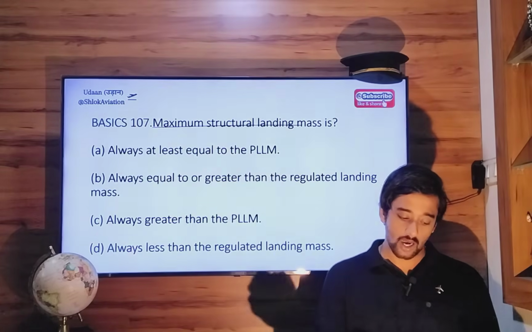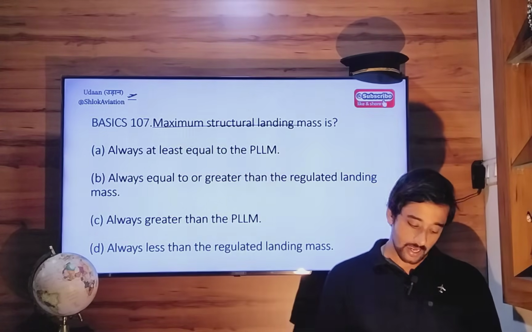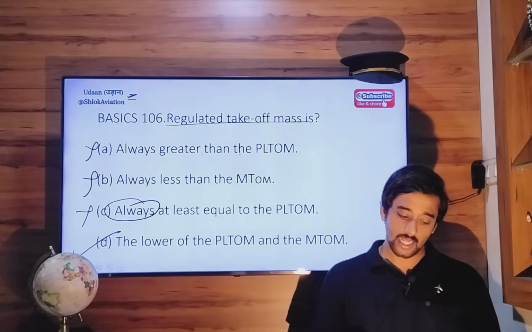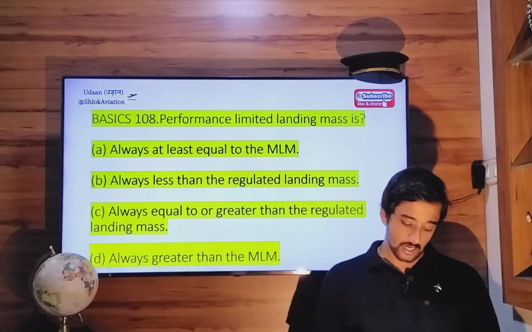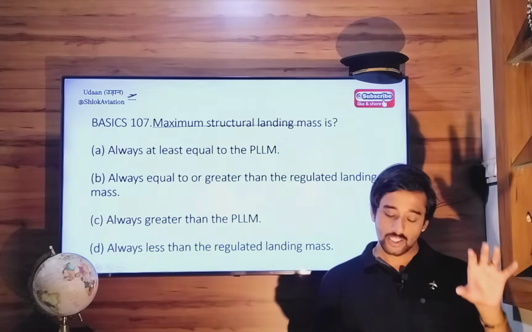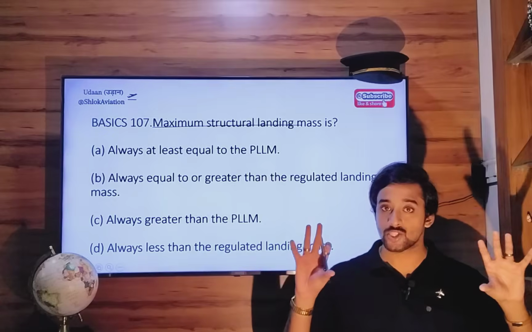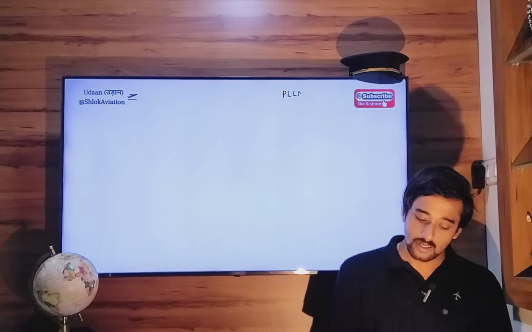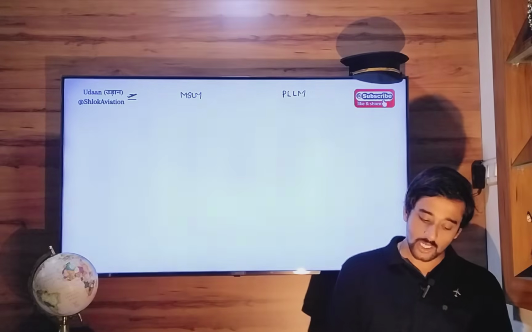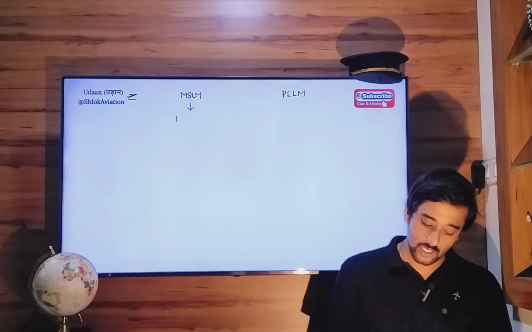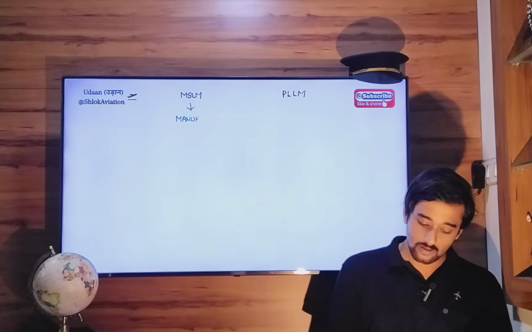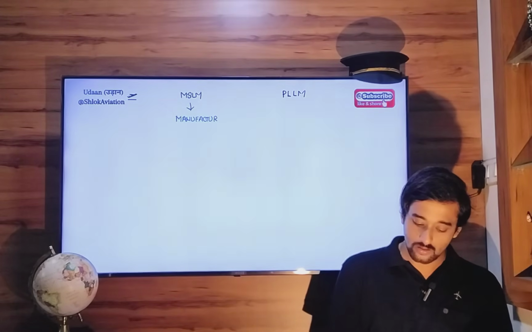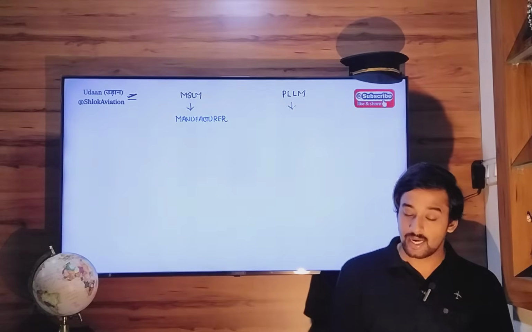Maximum structural landing mass is what? Now again, just like the performance limited takeoff mass and maximum structural takeoff mass, we have performance limited landing mass and maximum structural landing mass. Again, maximum structural landing mass will be determined by the manufacturer of that aircraft. Performance limited landing mass will be calculated by the operator of that aircraft.